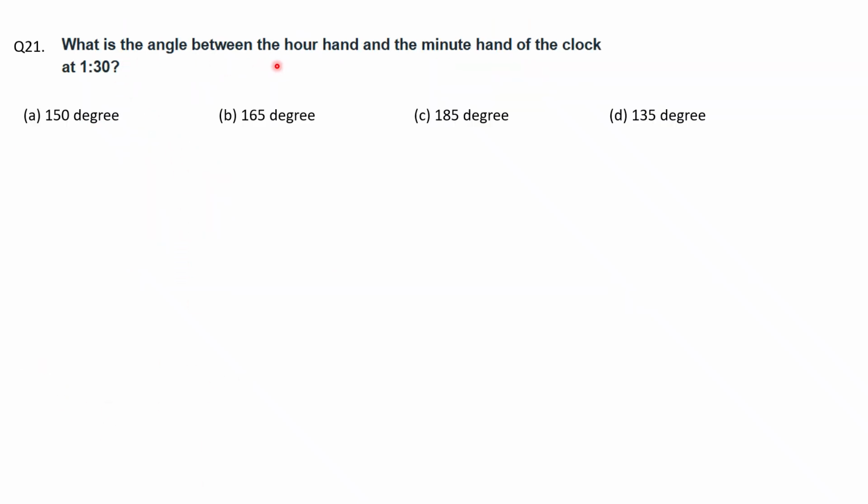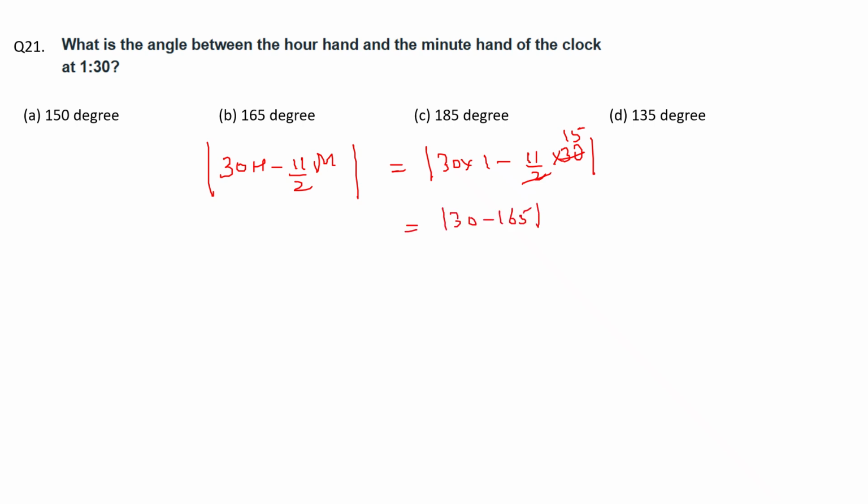Question 21. What is the angle between the hour hand and the minute hand of the clock at 1:30? So already I have given the formula. Formula is you have to do 30h minus 11 by 2 m, and you have to take the absolute value of this. So 30h is 30, m is 30. So 11 by 2 into 30, it is 165. So from here you will get 30 minus 165, which is minus 135. And if you take the absolute value, it is 135. So the answer is option D.